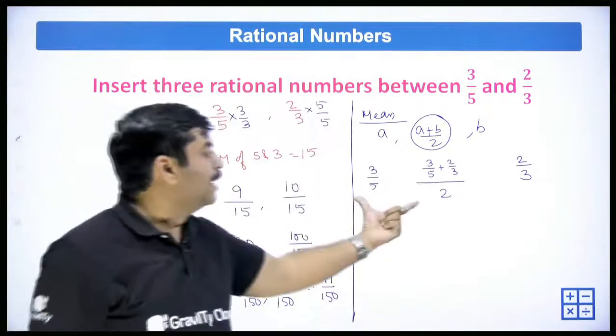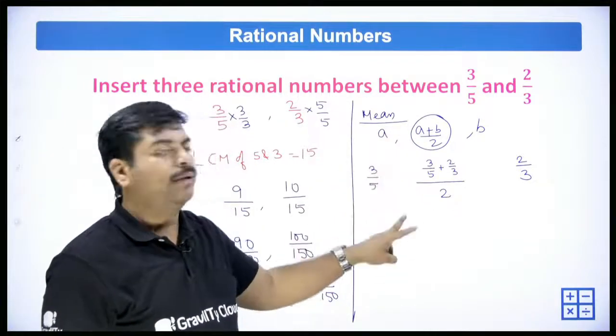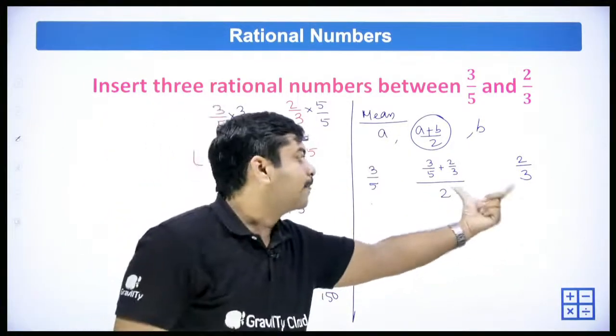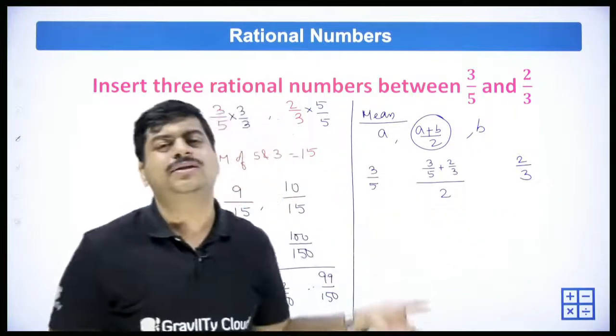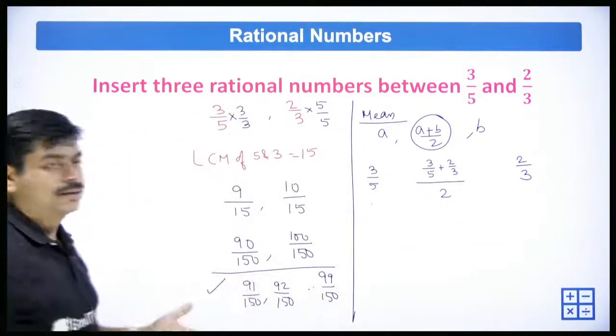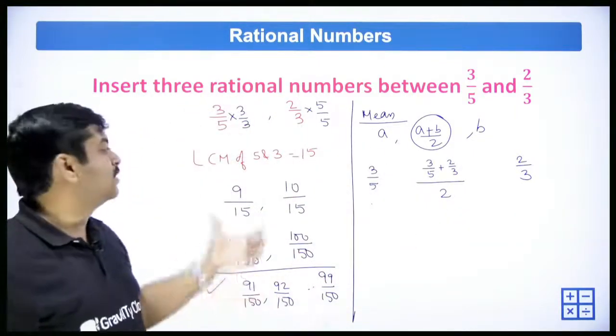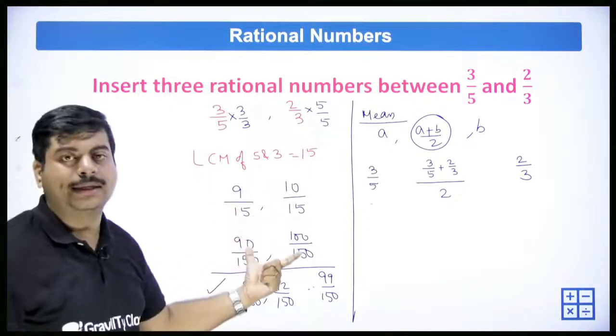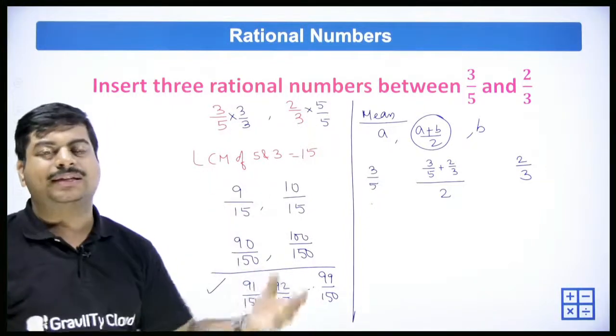To insert 3 numbers, use the same formula again in between these two to get one more, and again using these two, use the same formula to get one more. That's not as easy as what we have done here. So the basic thing is, you always try to equate the bases or the denominators. The rest of everything will be very easy.